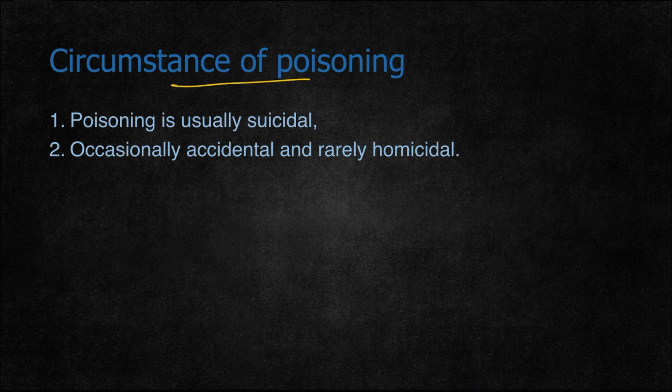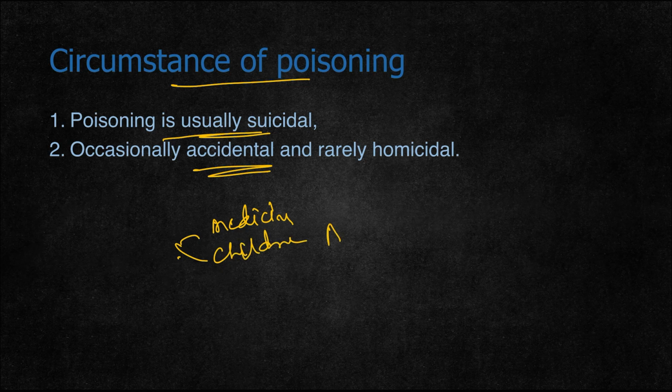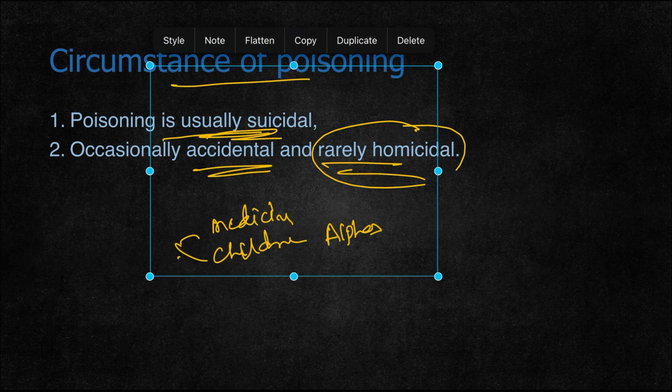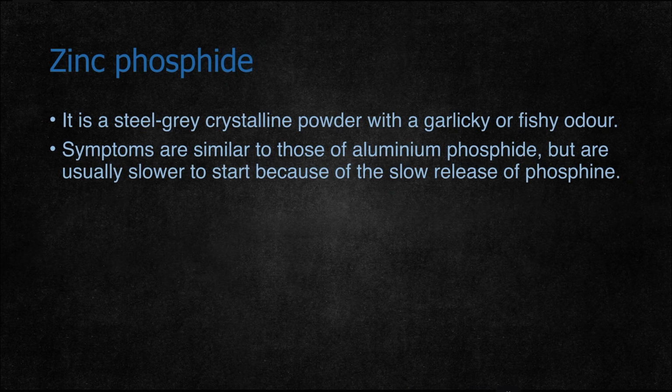Coming to the circumstances of poisoning, it is usually suicidal in nature, occasionally accidental because the person may mistake it for medicine, or children may accidentally consume the aluminum phosphide tablets, since they look like tablets. Rarely is it homicidal because it is very painful. It is commonly seen in suicidal or accidental cases.